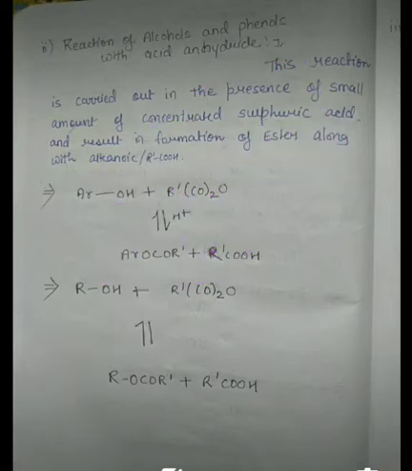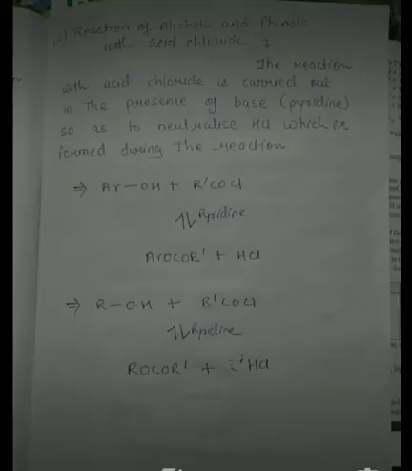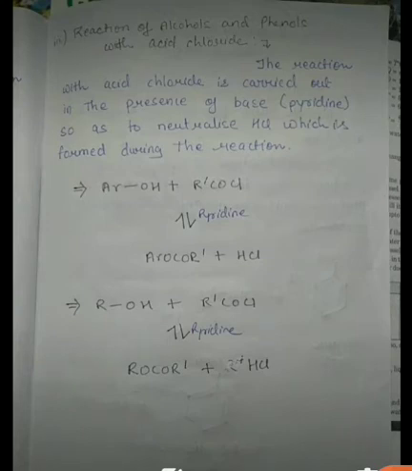Now students, talking about the third condition, there will be the reaction of alcohols and phenols with acid chloride. Students, when we react phenol and alcohol with acid chloride, what happens? Then what happens?